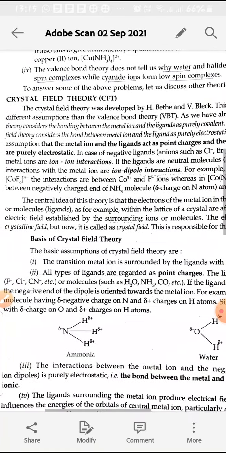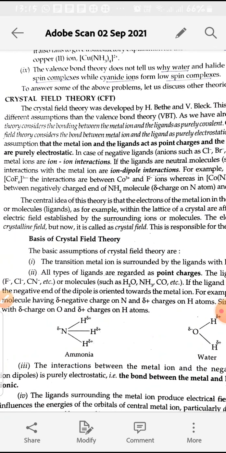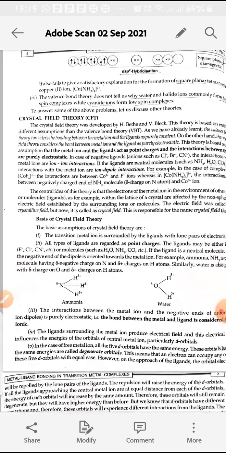Next is crystal field theory, which is a very important and main topic in the fifth semester. The crystal field theory was developed by H. Bethe and V. Bleck. So this is the crystal field theory.